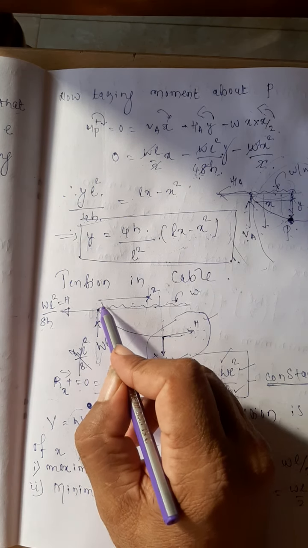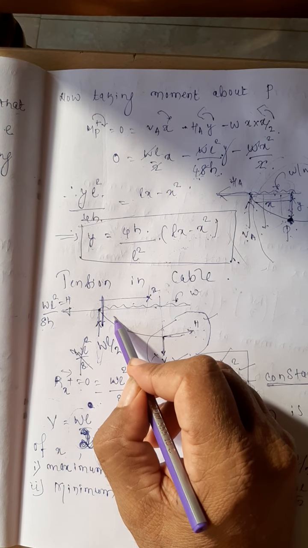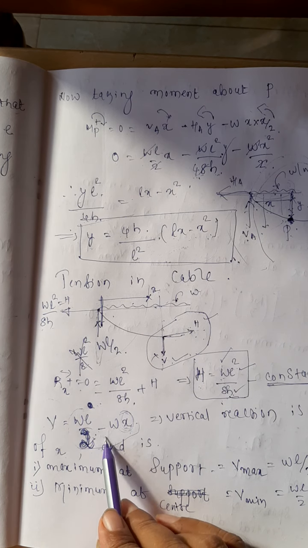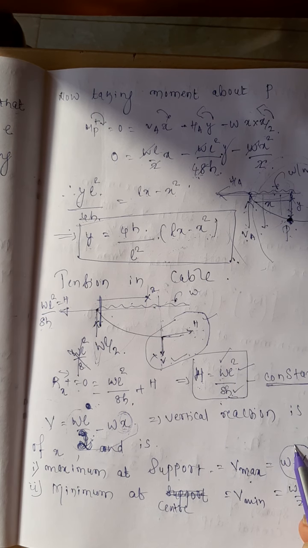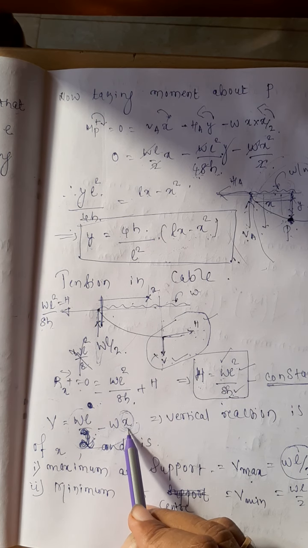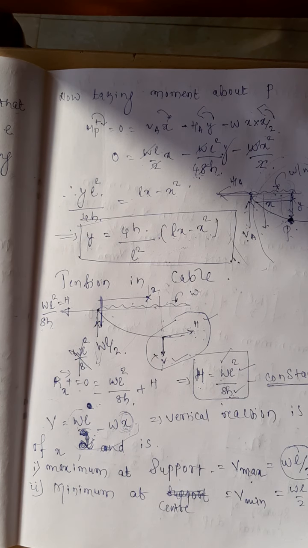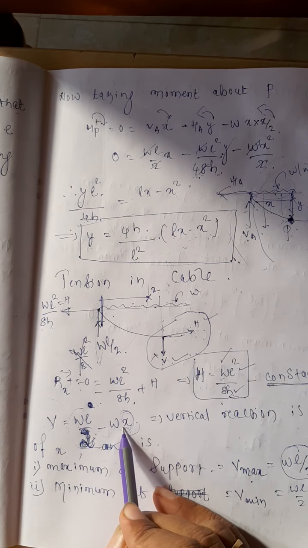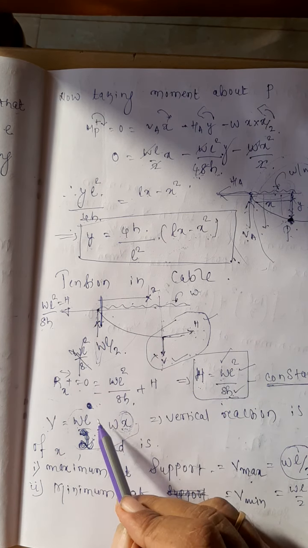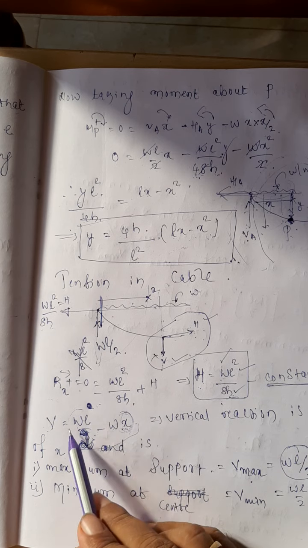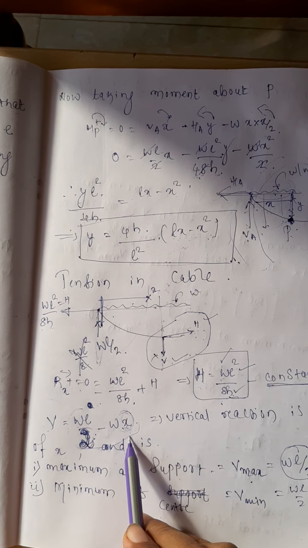When X is 0, where are we coming? We are coming near the support. Near the support, the value of V is maximum and is equal to WL divided by 2. Just put the value of X equal to 0 here. It will become WL by 2. And for the minimum value of V, I want it equal to 0. Make it equal to 0. That time X is equal to L by 2.